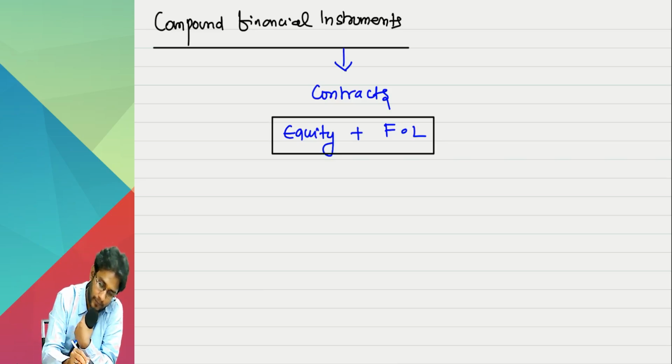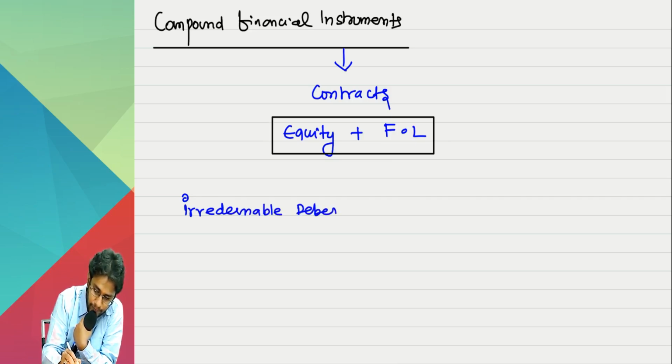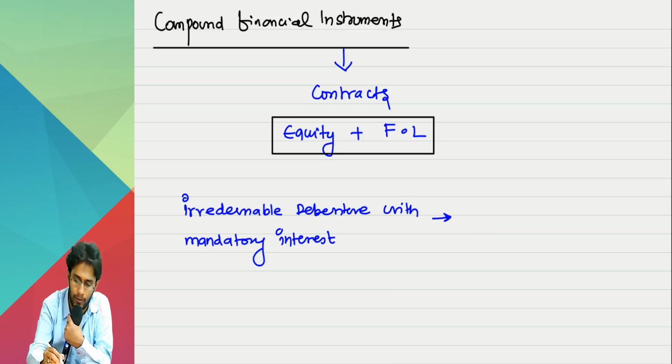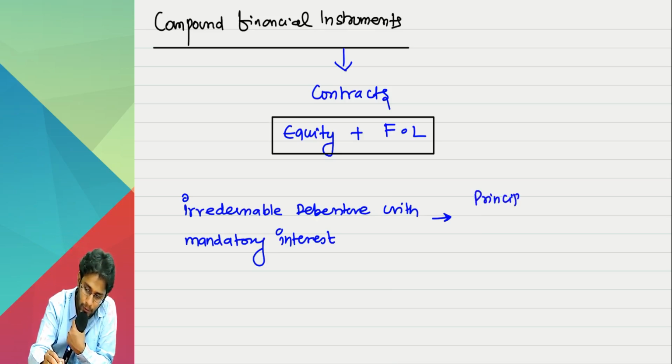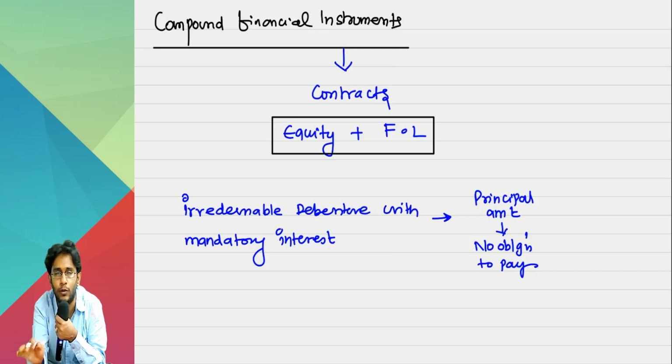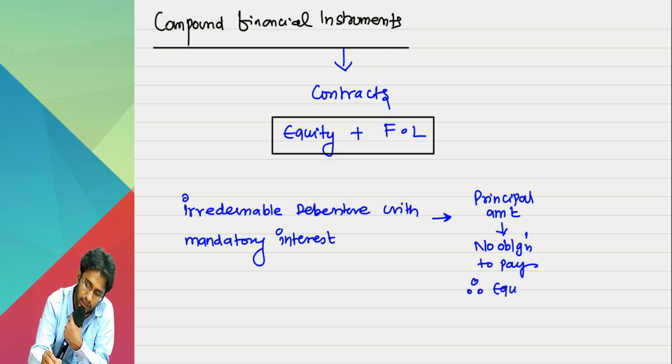First example, irredeemable debenture with mandatory interest. Since it is irredeemable, the principal amount, we have no obligation to pay. I may pay after 10 years voluntarily, but obligation to pay is not there. Therefore, this portion is equity.